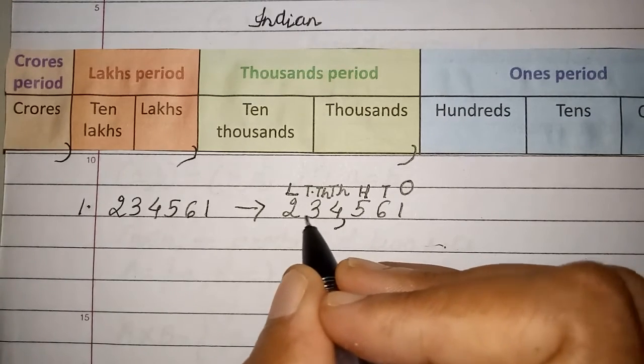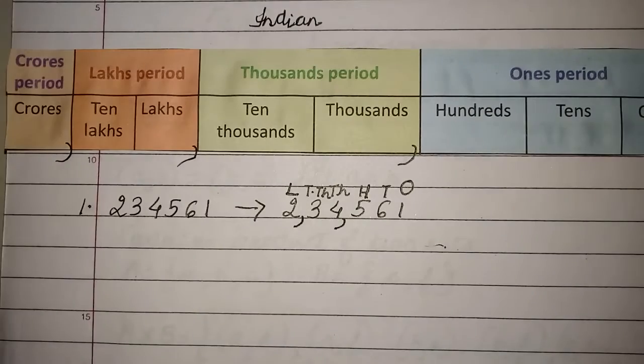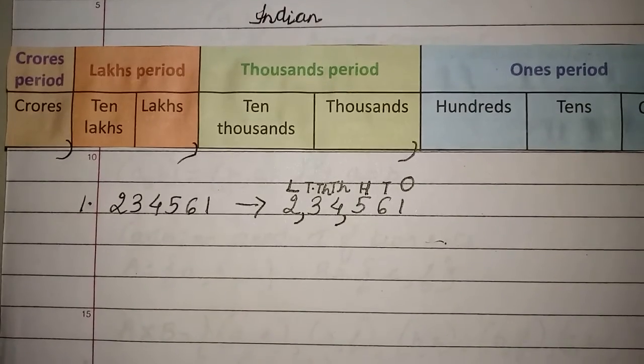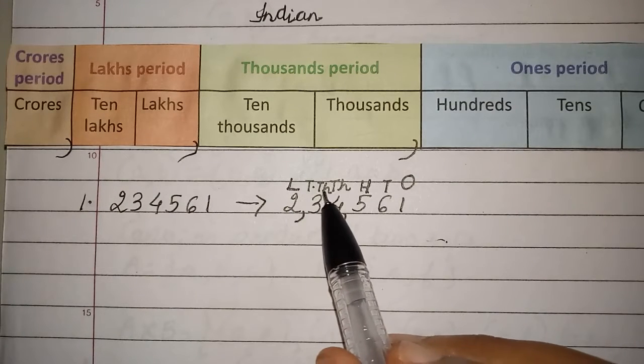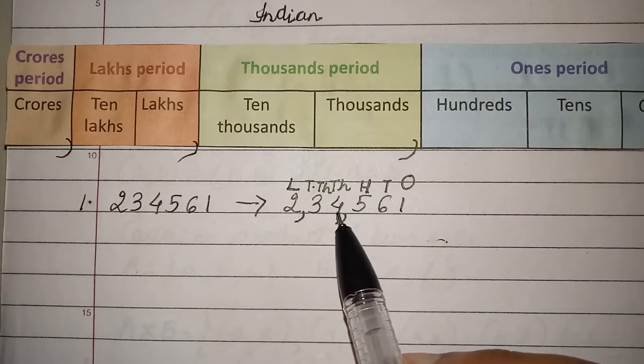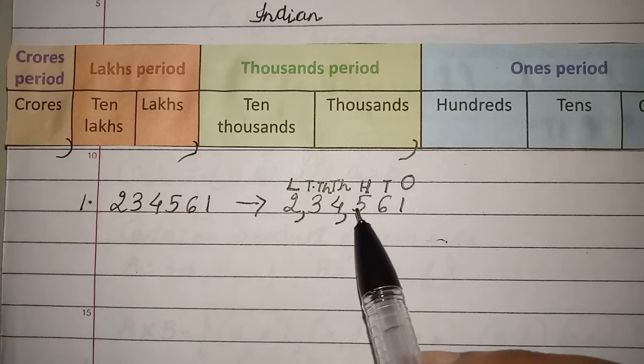Then 1, 2. After that there is nothing to put a comma. So how do I read this number? You can see in the lakhs place there is 2. In the 10,000 and 1,000 places you have 3 and 4. In the 100, tens and ones places you have 5, 6 and 1.